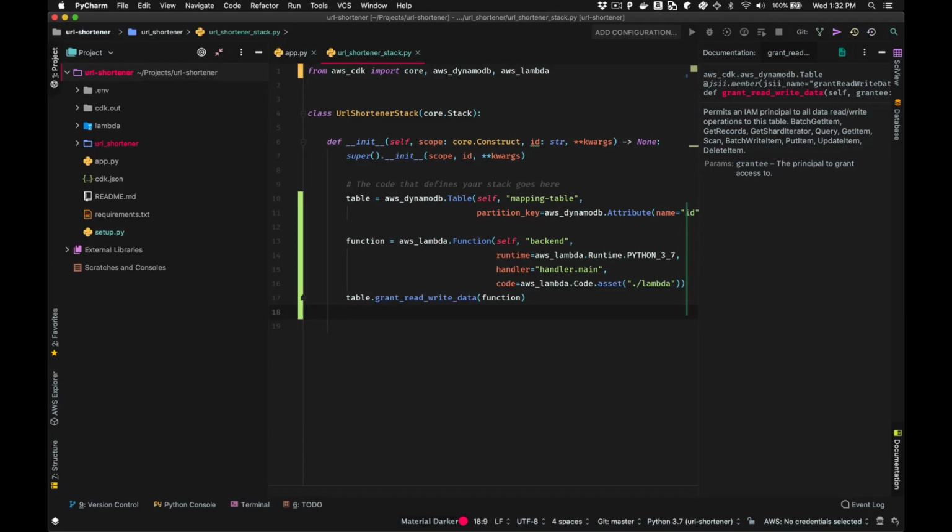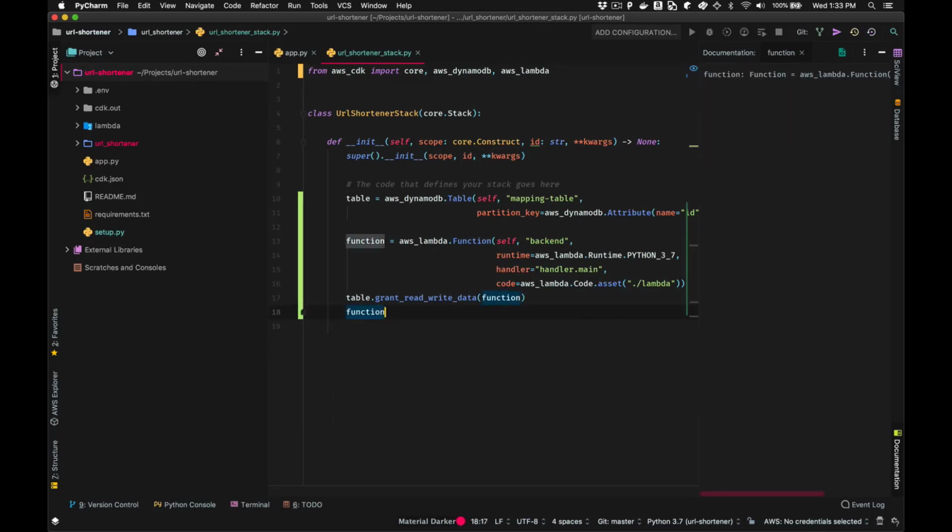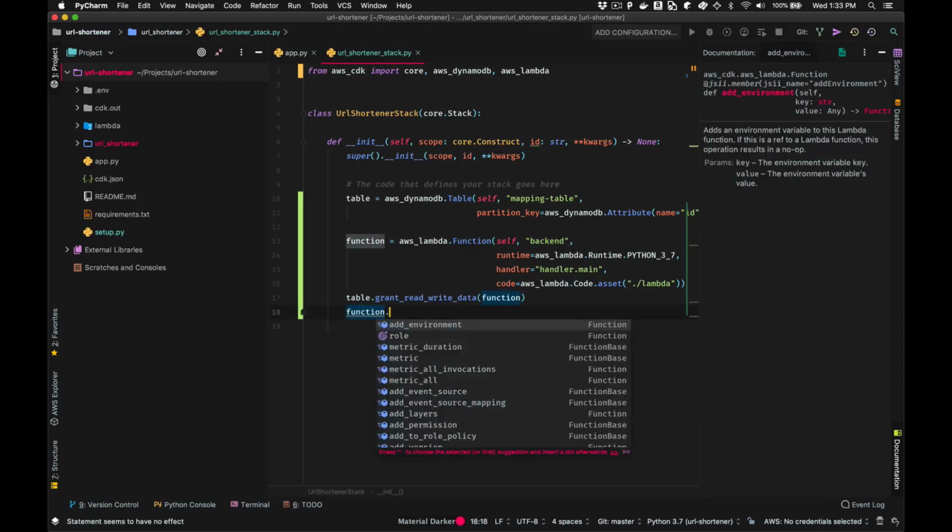Okay, so that one line of code solves one problem for us. But we still have one more problem. The Lambda function code that we looked at, remember, relies on the environment variable, that table name, in order to know which DynamoDB table to talk to. So let's take a look at what's available on function. And this very first method that comes up, addEnvironment, tells us it adds an environment variable to the Lambda function.